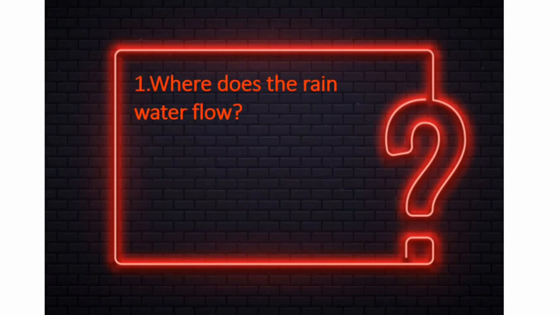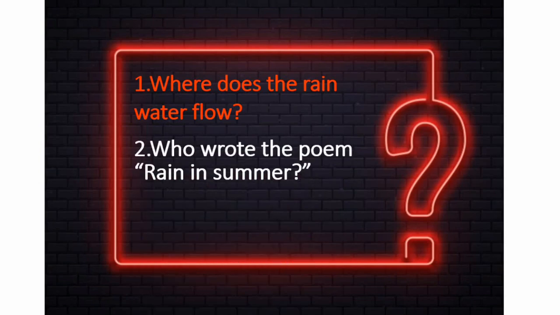Now, I am going to ask you a few questions. You have to answer it, okay? Your first question is, where does the rainwater flow? Yes, the rainwater flows into the gutter. Very good, students. Your second question is, who wrote the poem Rain in Summer?